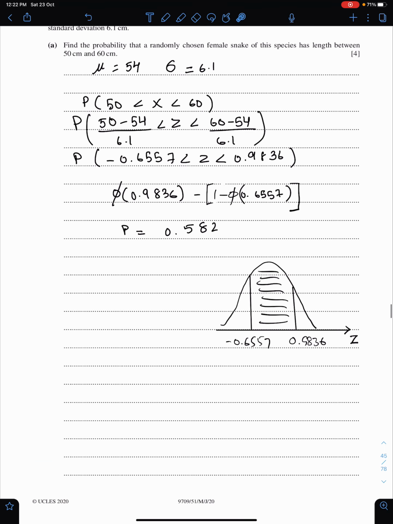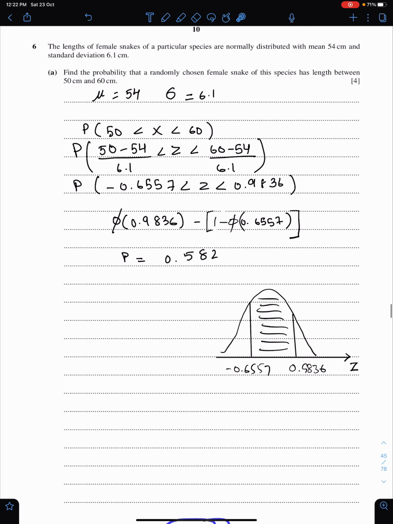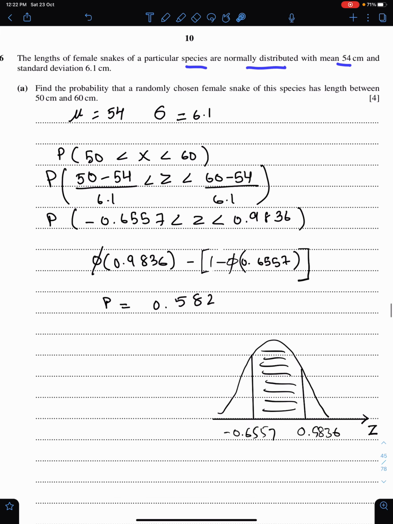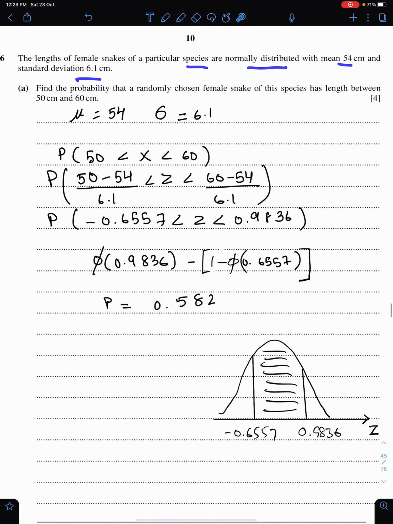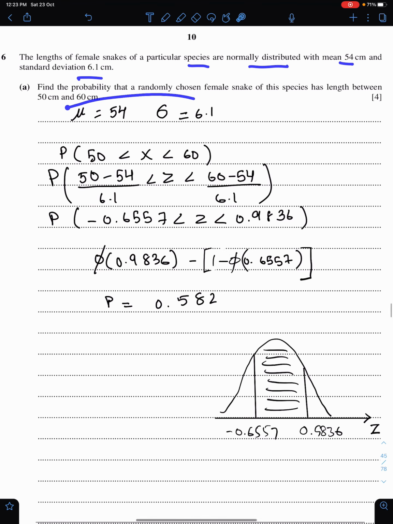Practice questions or example questions. This question is from June 20, paper 51, question number 6. The lengths of female snakes of a particular species are normally distributed with mean 54 and standard deviation 6.1. So this information is here. Part A, find the probability that a randomly chosen female snake of this species has length between this and this.